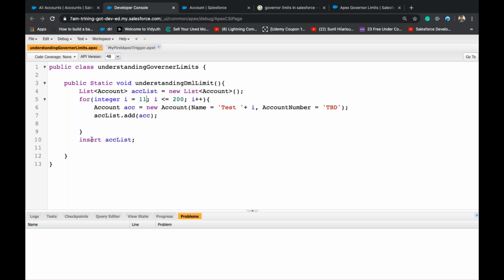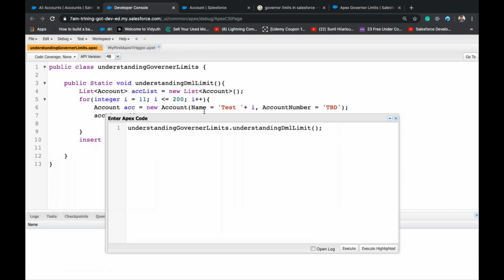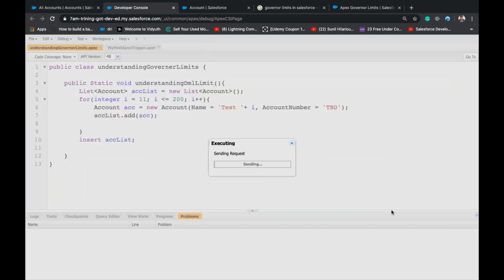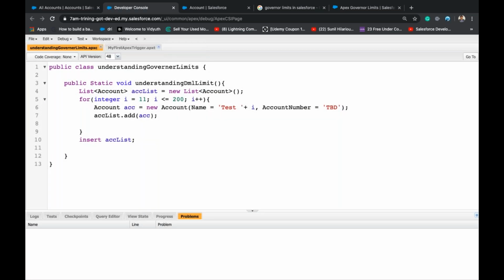So I moved this insert statement outside. Let's see. If I bulkify, then I will not get the error, right?